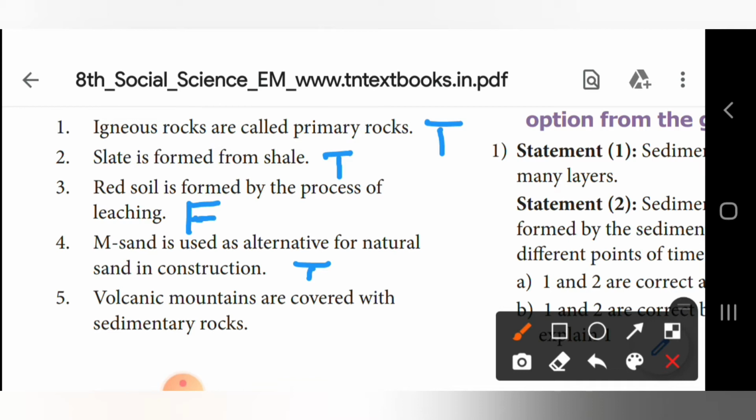Coming to fifth one. Volcanic mountains are covered with sedimentary rocks. It's false.